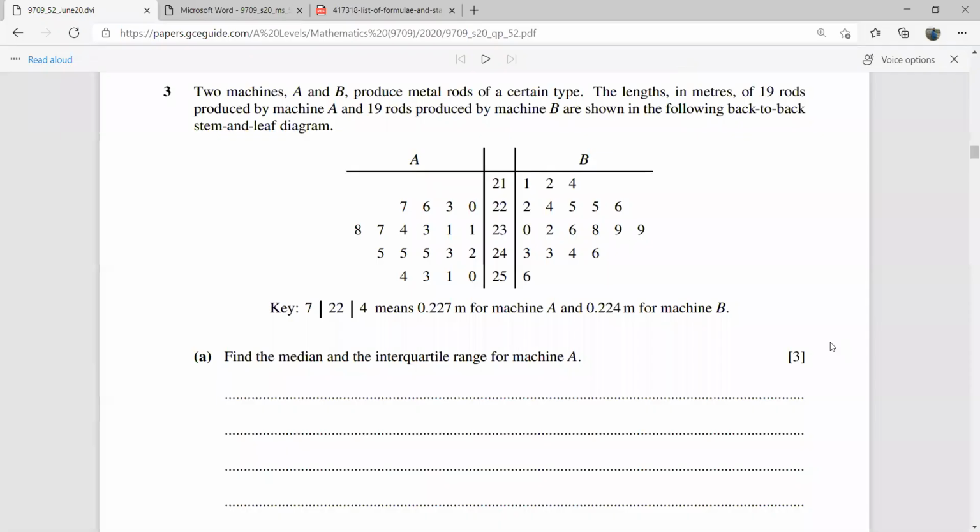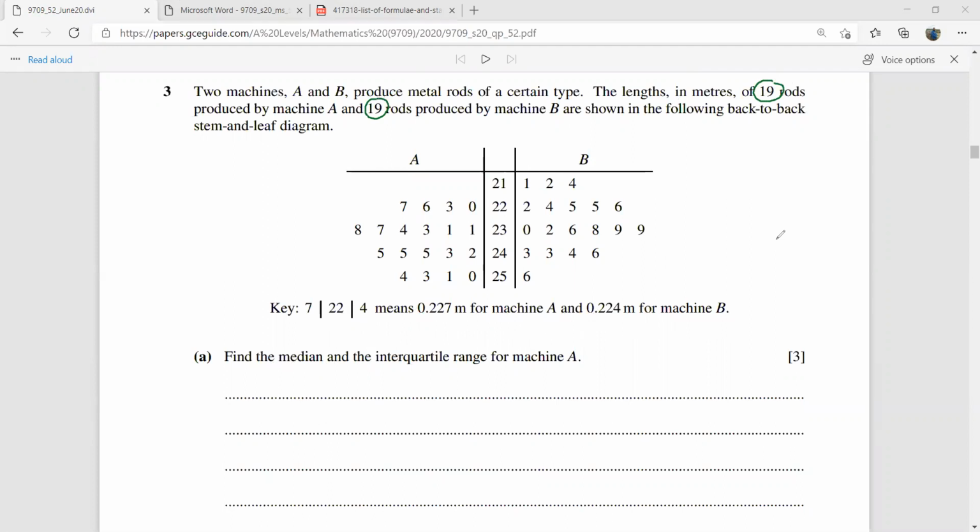Okay, in this question, it says two machines A and B produce metal rods of a certain type. The length in meters of 19 rods from both. So the total is 19 here, from A and from B. We are given the key that this 22.7 means 0.227 meters from machine A and from machine B. So we have to find the median and the interquartile range for machine A.